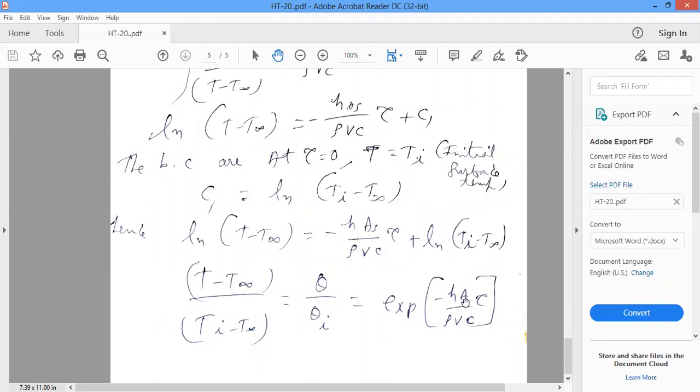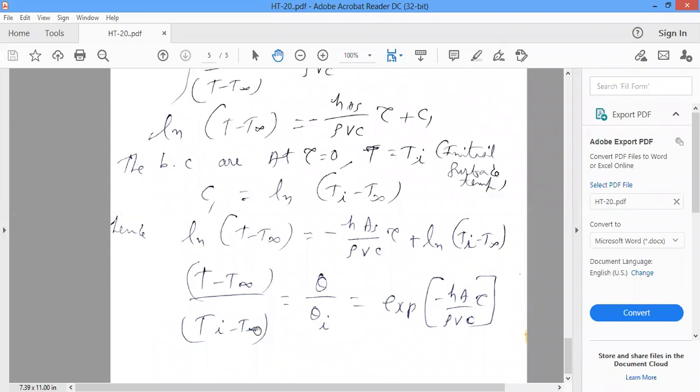You can define T minus T free stream as theta, and Ti minus T free stream as theta I, where Ti is the initial temperature.